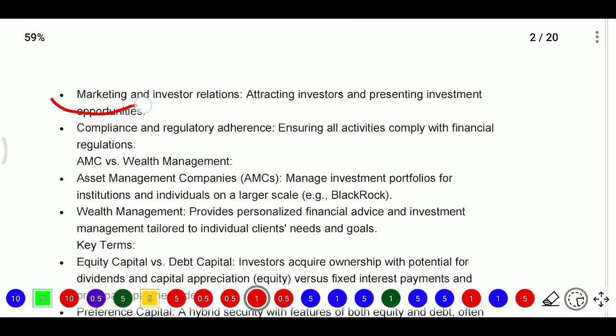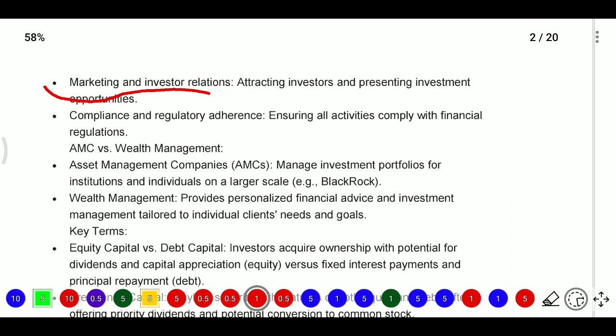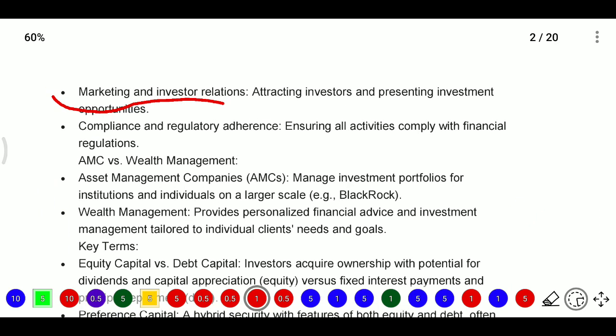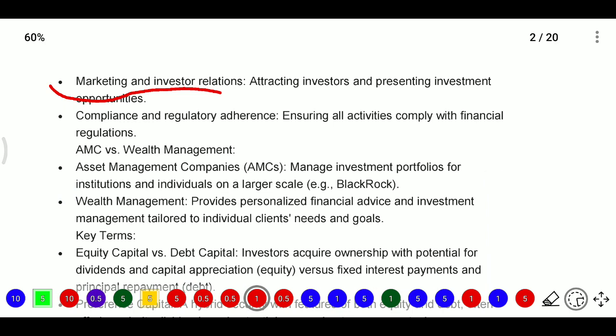And marketing and institutional investor relations, that is attracting investors and presenting investment opportunities. So it will inform the customers, it will create the road shows, it will create the presentations, the PowerPoint presentations, the PPTs. And compliance and regulatory adherence: whatever forms and activities are required as per regulation, it will take care of all activities by complying with the financial regulations.